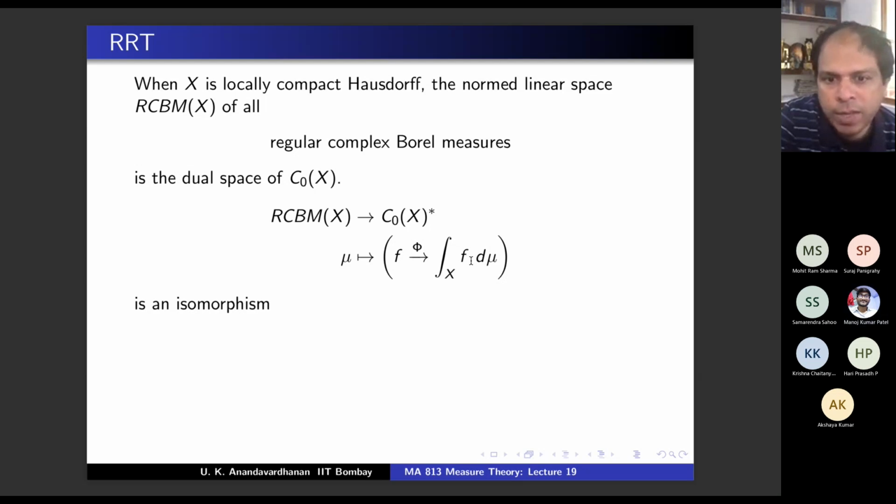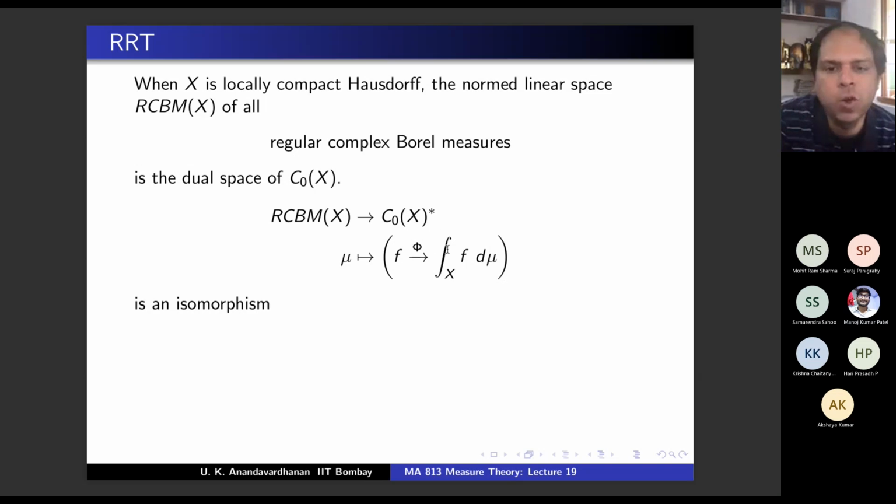Now mod f, instead of mod f you can put the essential supremum and take it out, no? And then we will get norm of f times mod mu of x. But mod mu of x is a constant, it's a finite constant. And that shows it is continuous in the supremum.